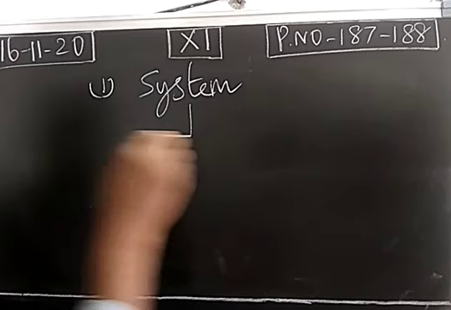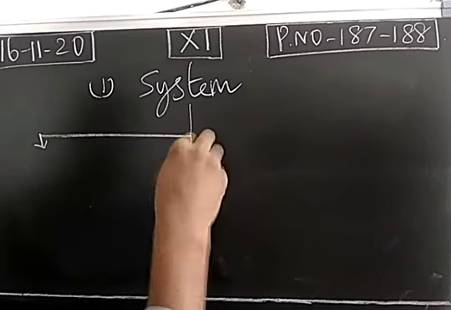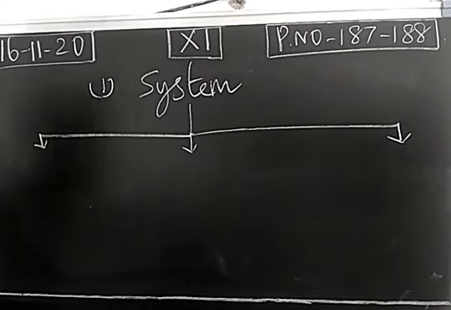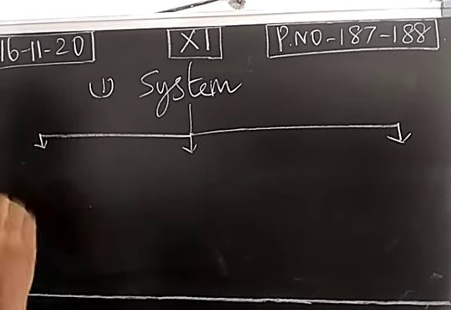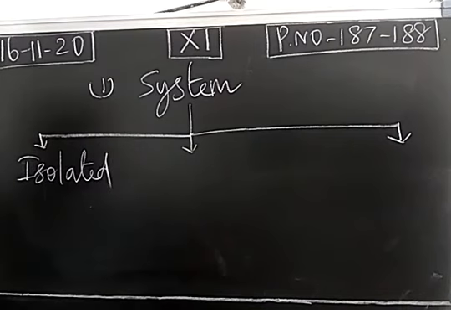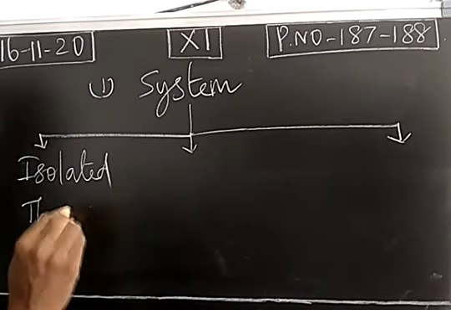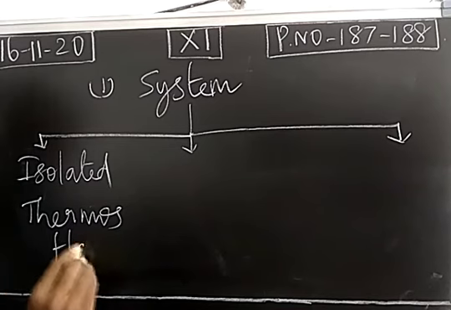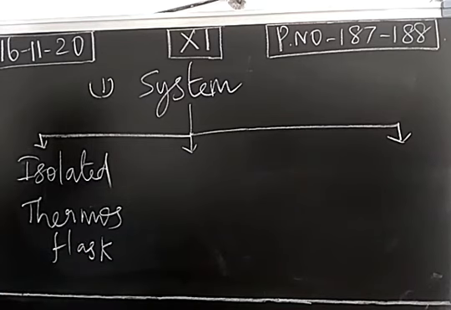Next one, based on the boundary. A system is of 3 types based on the boundary which separates the system and the surrounding. It may be an isolated system. You consider hot water. The temperature is around 80 to 90 degrees Celsius. Now the hot water is taken in a thermos flask. The example is hot water in a thermos flask. Even in our home, we use a flask.